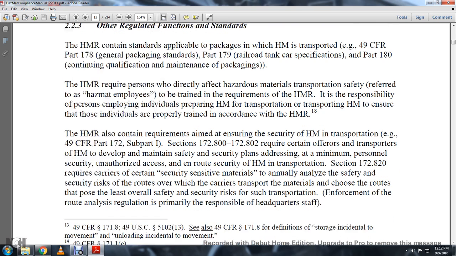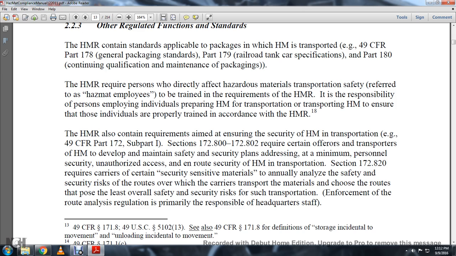2.2.3 Other regulated functions and standards. The Hazmat Regulations contain standards applicable to packaging in which the hazmat material is transported, in Title 49 CFR Part 178, General Packaging Standards, Part 179, Railroad Tank Car Specifications, and Part 180, the continuing qualification, maintenance, and packaging.